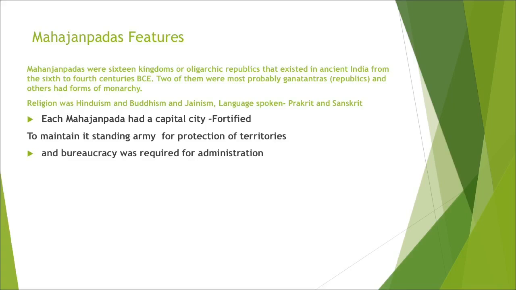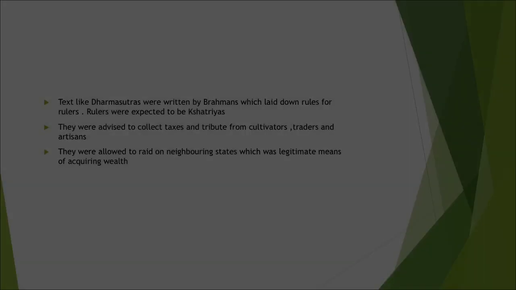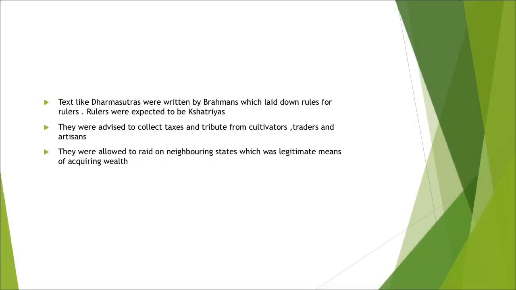Then each Mahajanpada, for the protection of the territory, needed an army. To govern it, you need administration, bureaucracy. So each had a standing army and bureaucracy. Now when the king rules, society develops. There need to be certain rules and regulations, a code of social conduct. At that time, for the first time, Dharma Sutras were written.